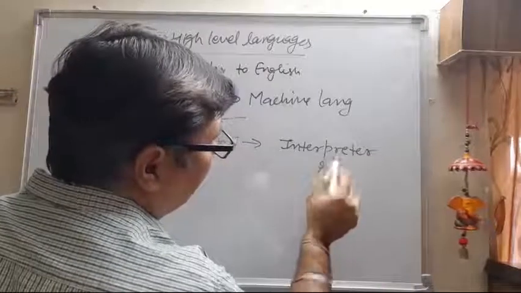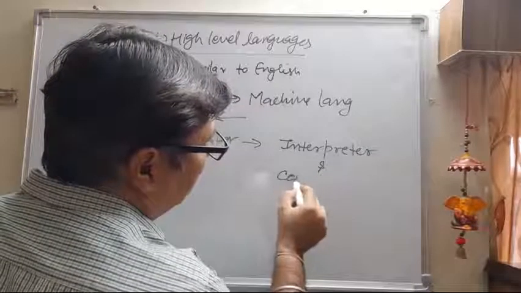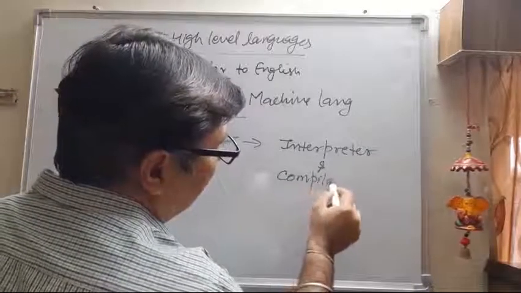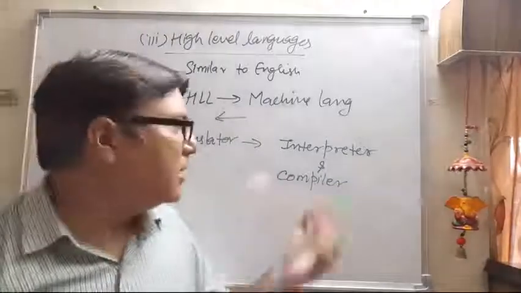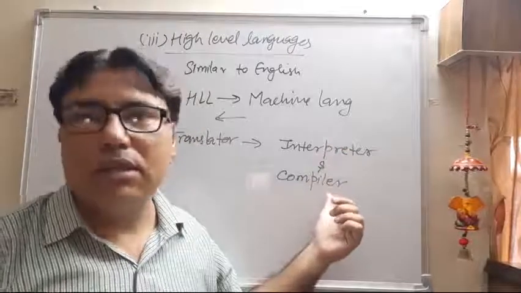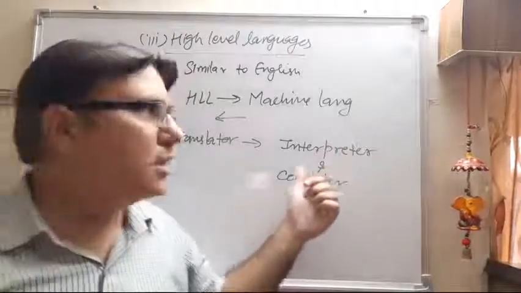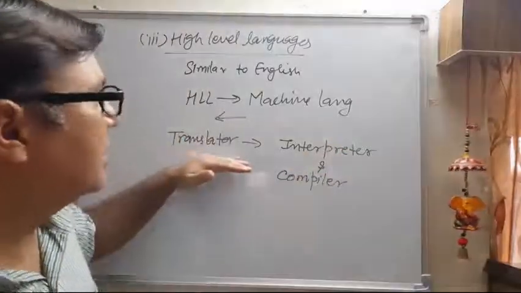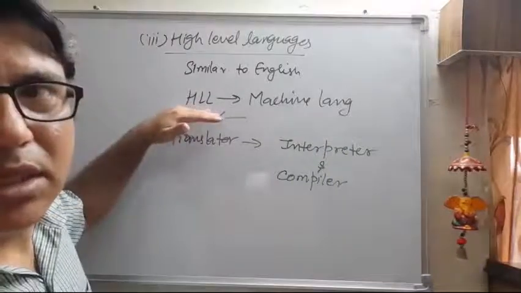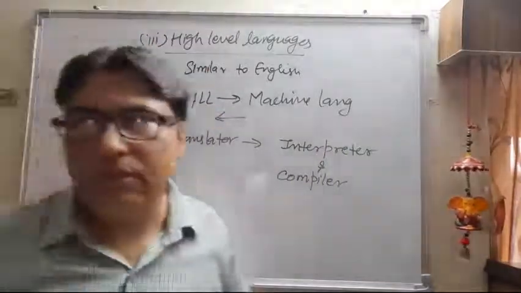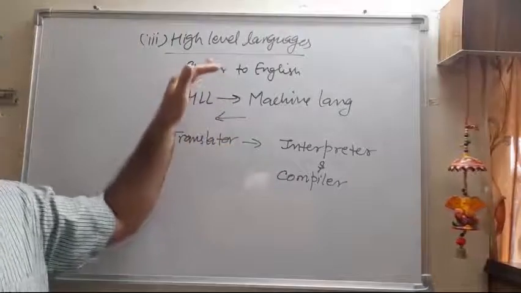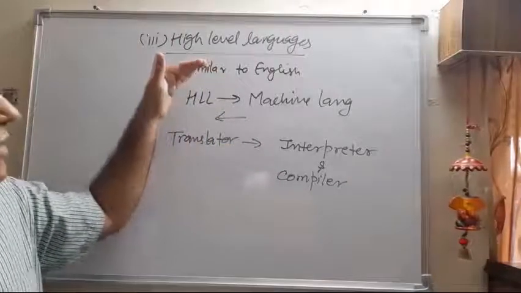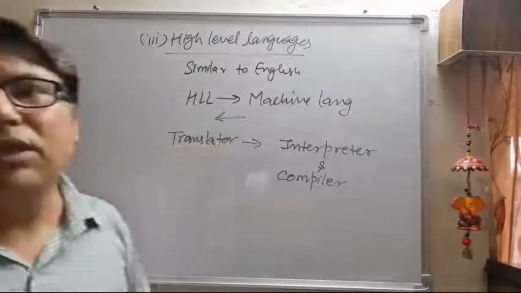And there is another kind of translator known as the compiler. So there are two types of translators: the interpreter and the compiler. With the help of these translators, whatever code is generated in high level language can be easily converted into machine language, and whatever code is in machine language can be converted into high level language.